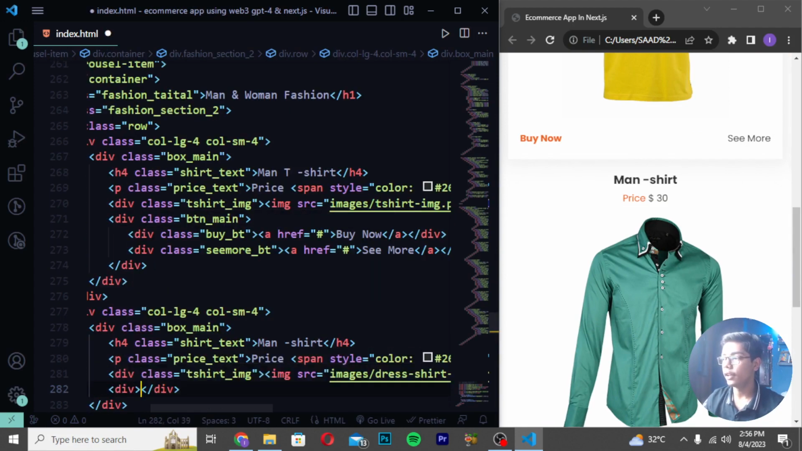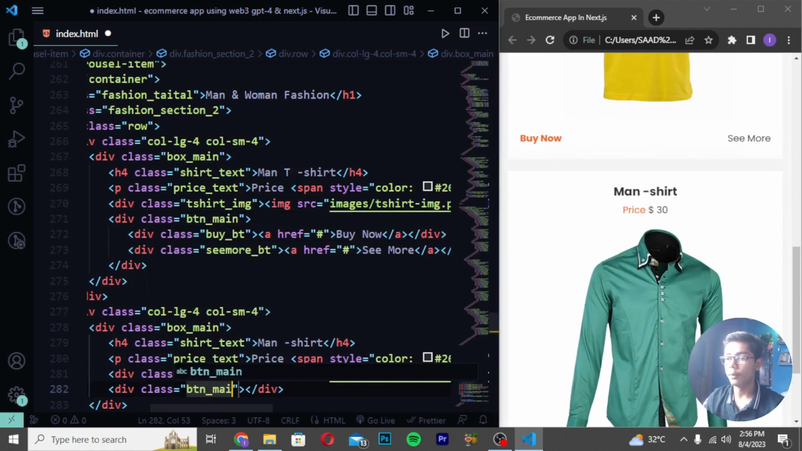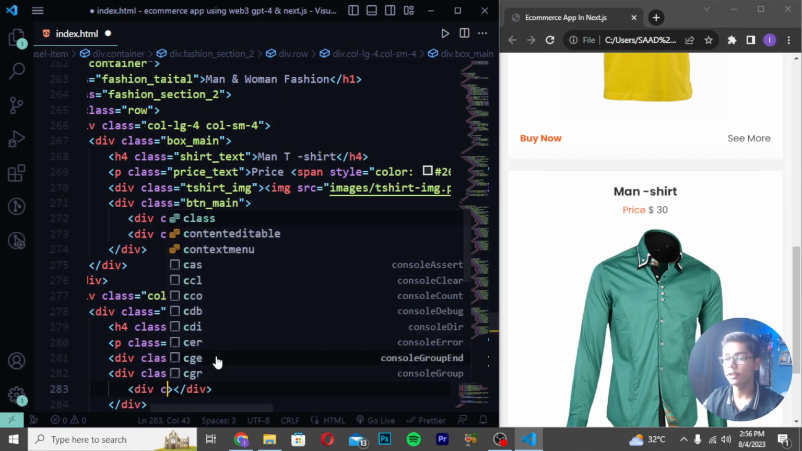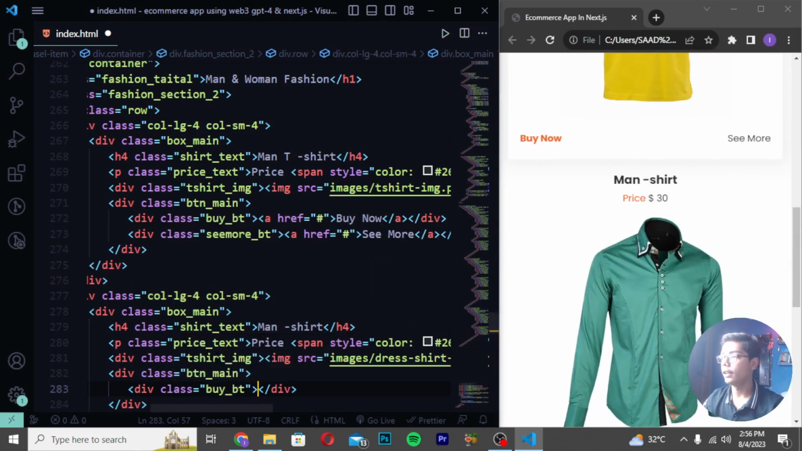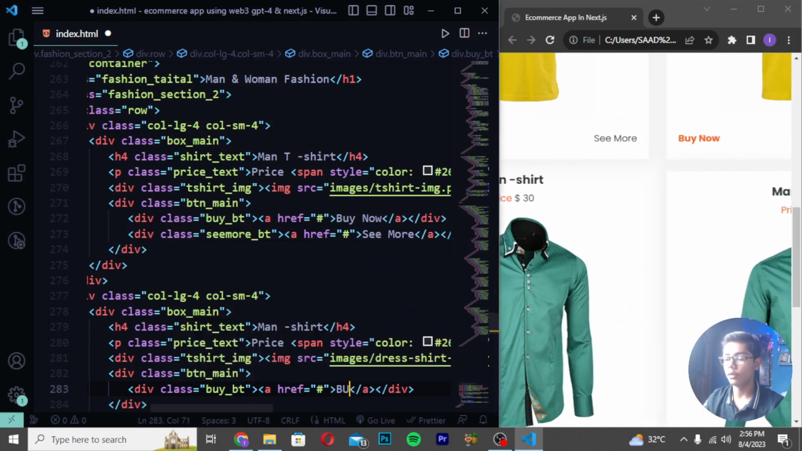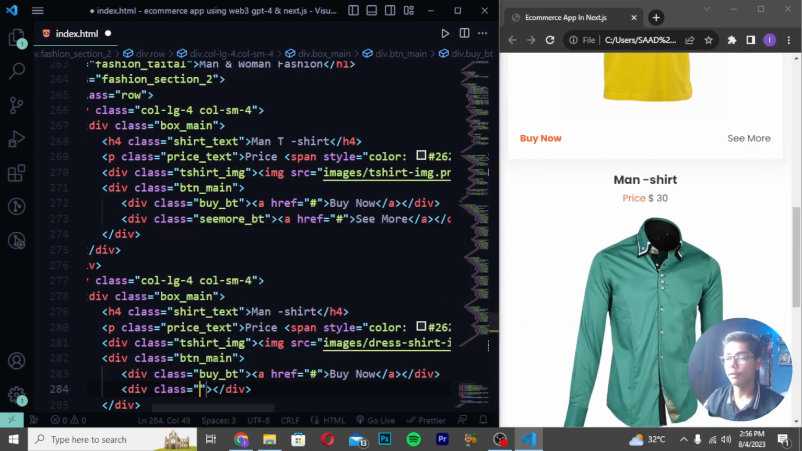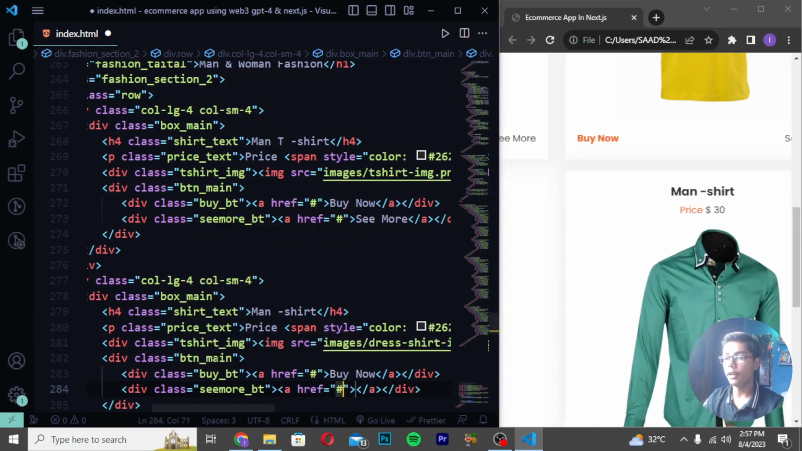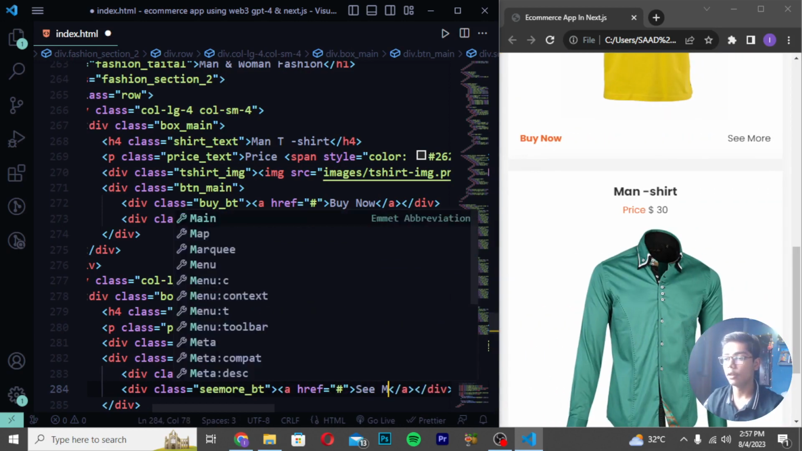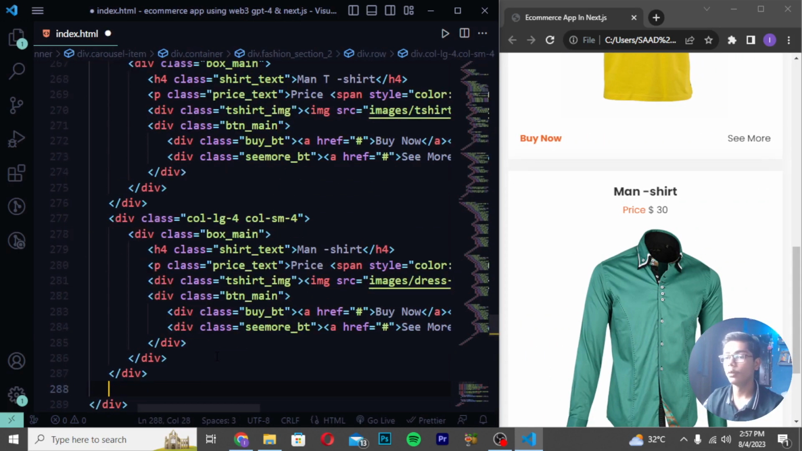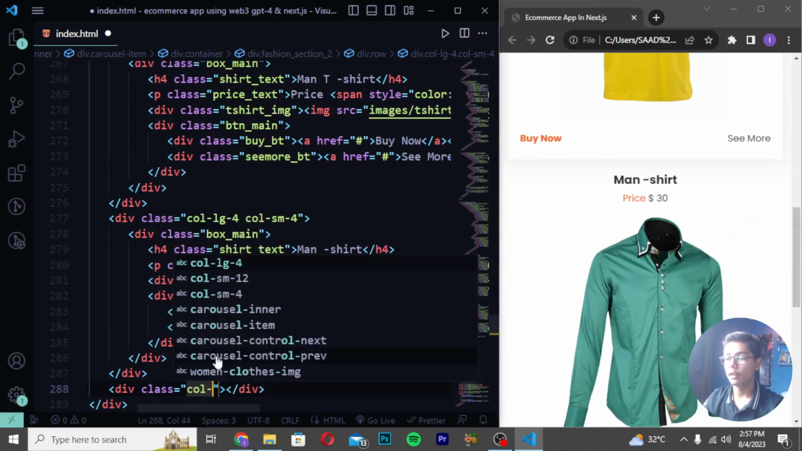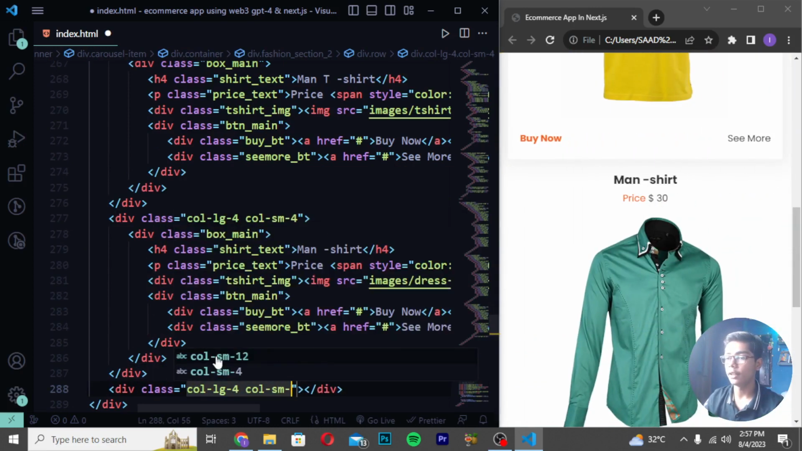Now when you just done with this, you have to move after the close div which we have created and write here div class btn_main. And I will be now writing here div class buy_bt. Then I will be writing here a tag, and here I will be writing buy now. So here I will be writing buy now like this. Then you have to create div class, and I will be writing here cmode_bt, and I will be now just writing here cmode. Save, and here you have to move down and create div class col-lg-4, right here col-sm-4.